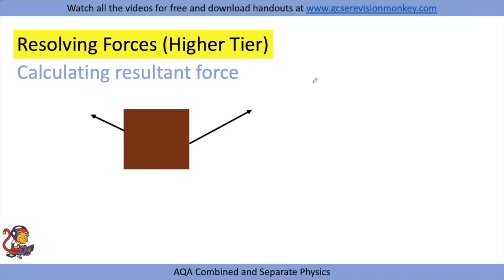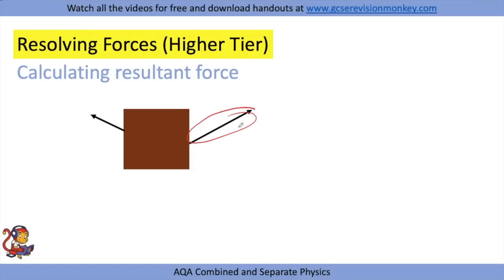You could also have a scenario where they ask you to calculate the resultant force when these forces are at angles, so it's not as straightforward as writing a force going to the right and a force going to the left. What you'd need to do is redraw the force arrows, but draw them end to end this time.